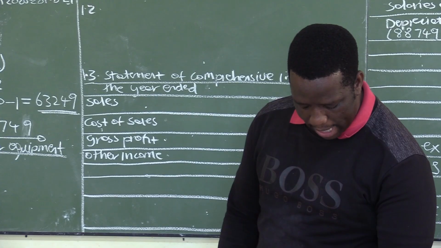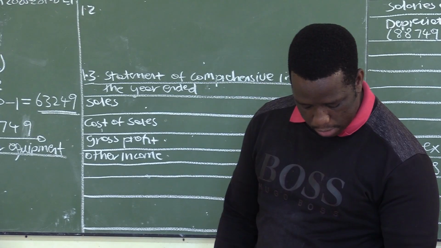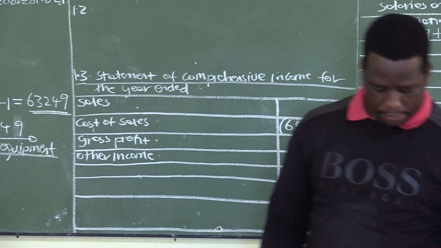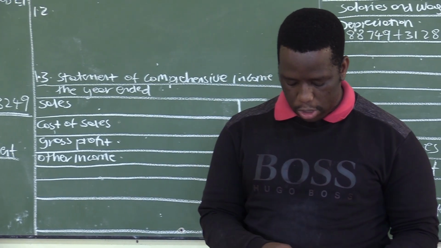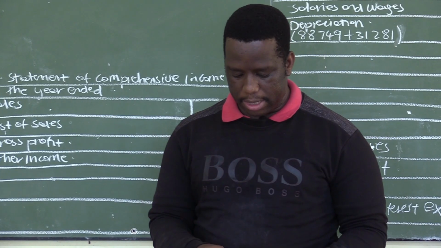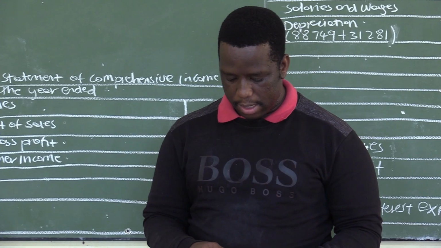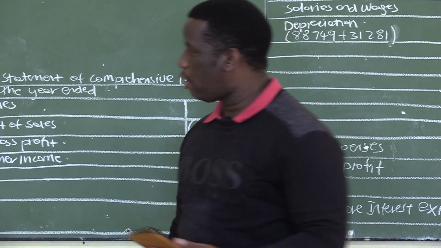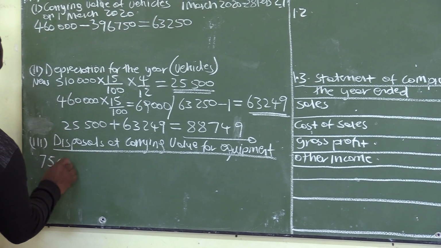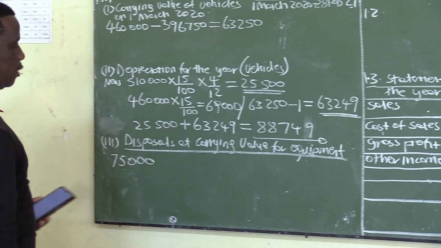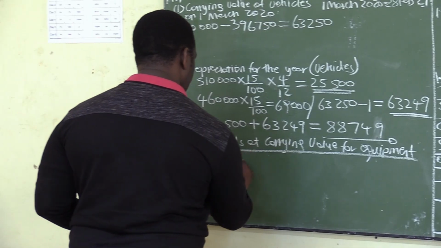We do have the cost price for equipment at the beginning, which is 360,000. And the cost price for equipment at the end is 285,000. So we need to compare those two cost prices. If the cost price at the beginning was 360,000 and the cost price at the end is 285,000, it then tells us clearly that the cost price of the asset that was sold is 75,000. The cost price of the asset that was sold is 75,000 minus the accumulated depreciation.